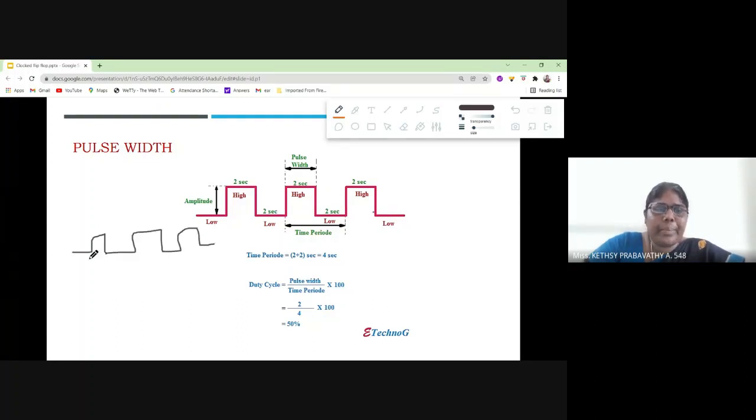What is your time period? From one lower to the next lower, or one upper to the next upper. That is called the time period. What is meant by width? A single one of these is called the width. So this is your width, and this is your time period. Can you give a response to me about the diagram?